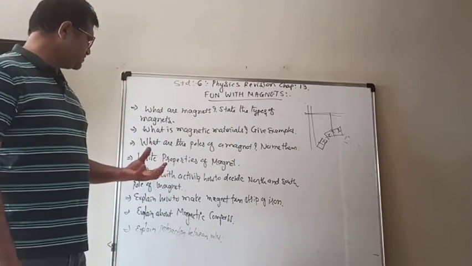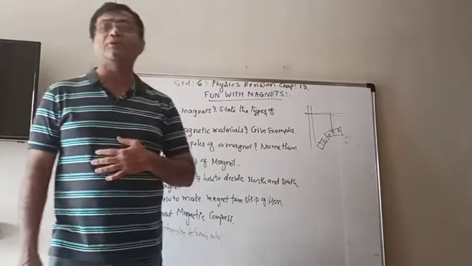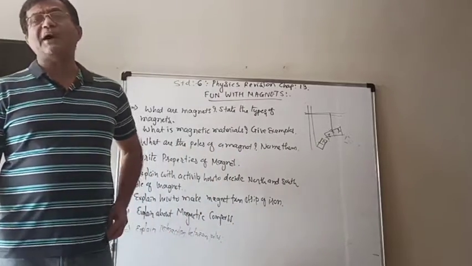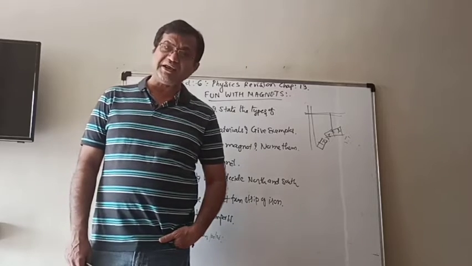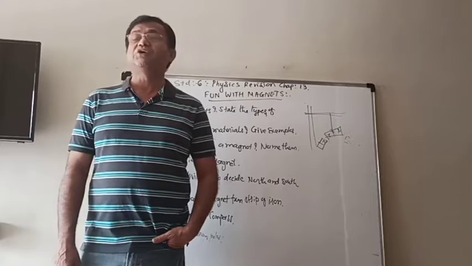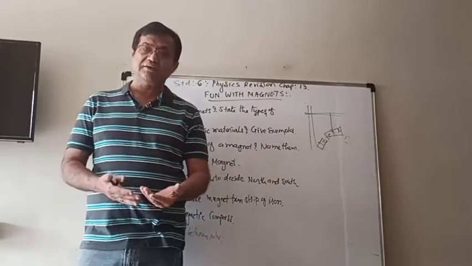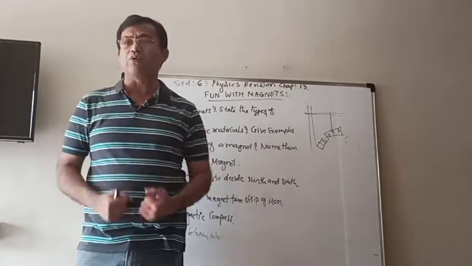Now, another thing is to explain how to make a magnet from a strip of iron. So, if you have a piece of iron and you want to make a magnet from it, then you can easily make it by this activity, and then you can check whether it is the same as the bar magnet that you have.